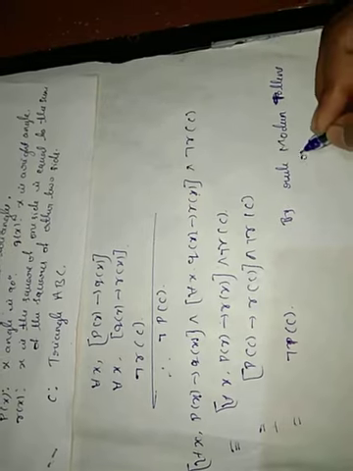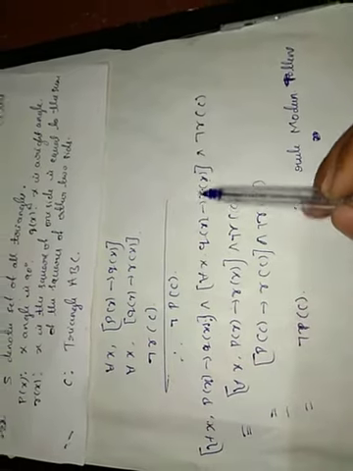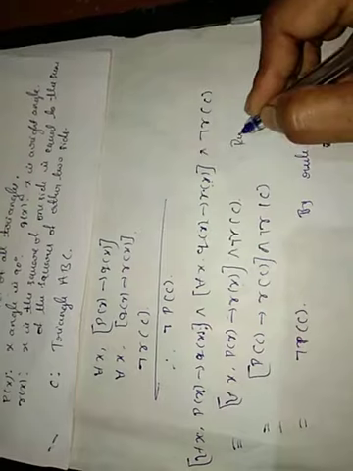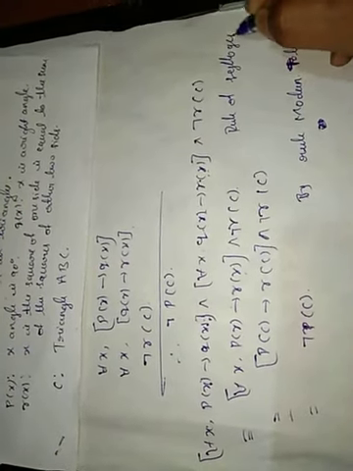So first we take the given statement as it is. P implies Q, Q implies R is equivalent to P implies R: the rule of syllogism.